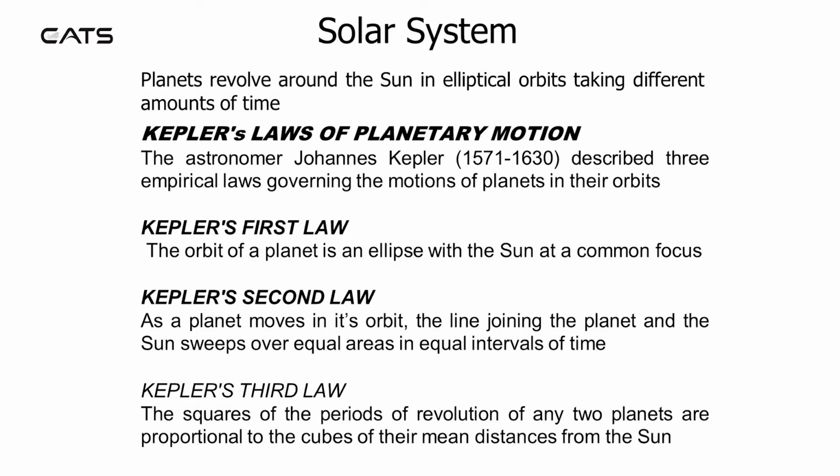Kepler's first law: the orbit of a planet is an ellipse with the Sun at a common focus. Kepler's second law: as a planet moves in its orbit, the line joining the planet and the Sun sweeps over equal areas in equal intervals of time. Kepler's third law: the squares of the periods of revolution of any two planets are proportional to the cubes of their mean distances from the Sun.